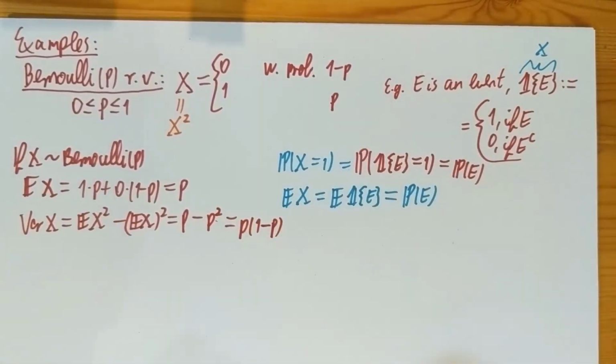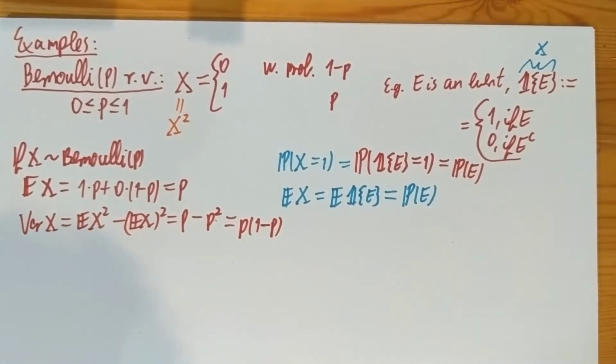Notice the nice symmetry of this formula. When we swap p with 1 minus p, the variance doesn't change. Okay, so this is the Bernoulli random variable. This is the first and perhaps simplest integer random variable we're looking at.